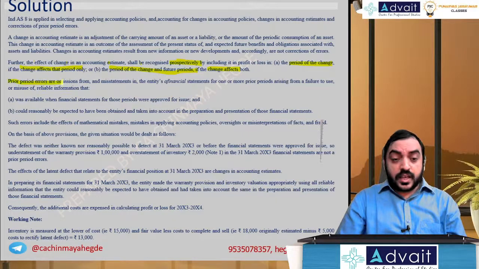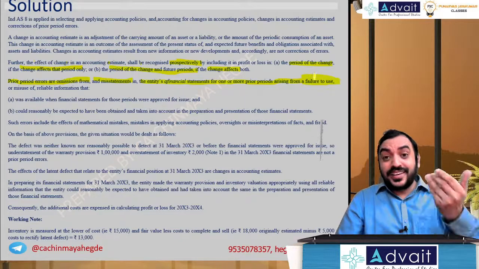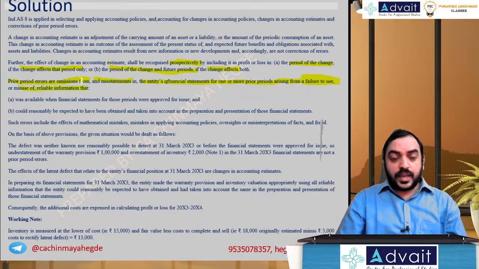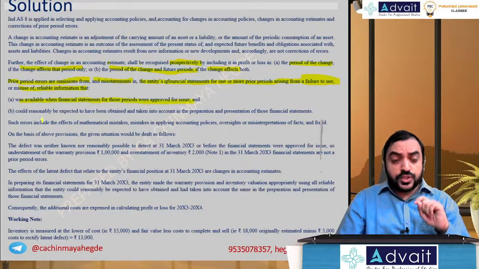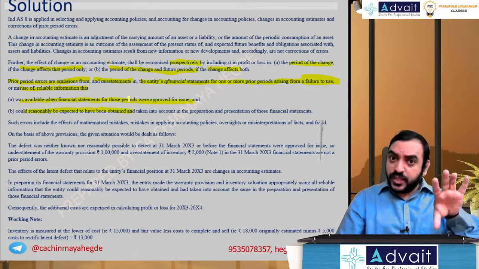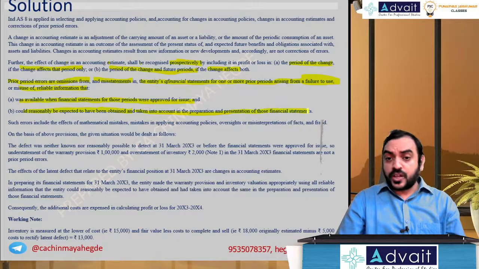Prior period errors are omissions from, or misstatements in, the entity's financial statements for one or more prior periods, arising from the failure to use, or misuse of, reliable information that was available when the financial statements were approved for issue, or could reasonably be expected to have been obtained. The information was available, or you could have got it, and taken it into account in the preparation and presentation of the financial statements.